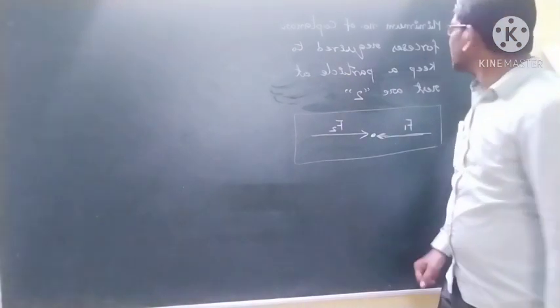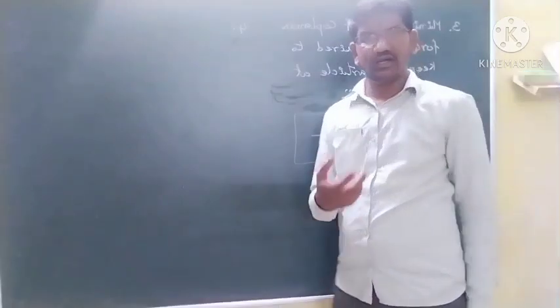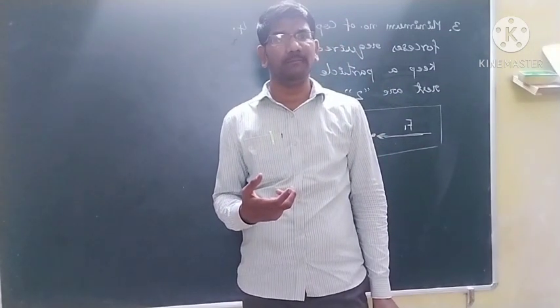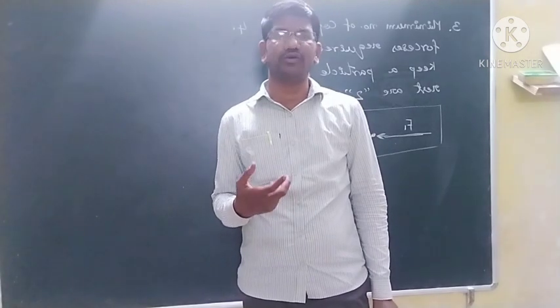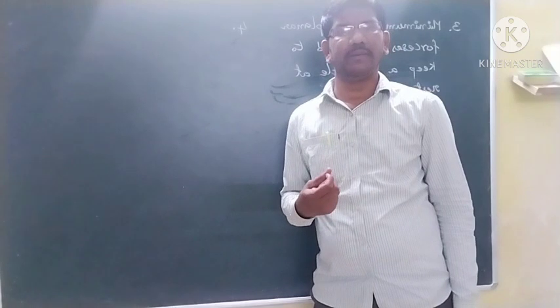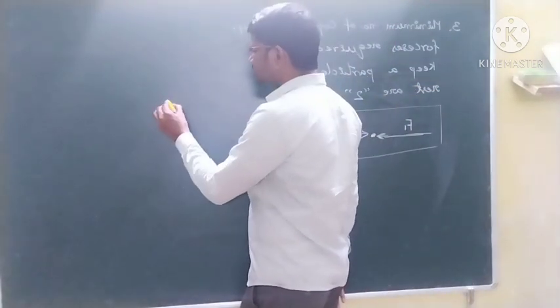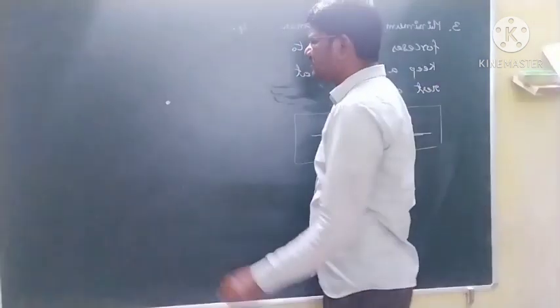And the next point: the minimum number of unequal coplanar forces required to keep a particle at rest is 3. So this is a particle. Okay, students.